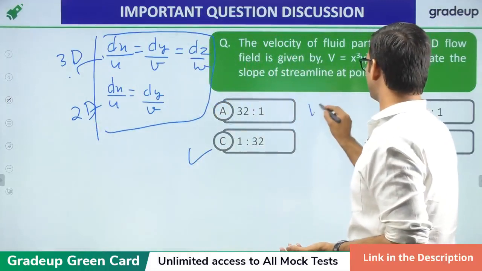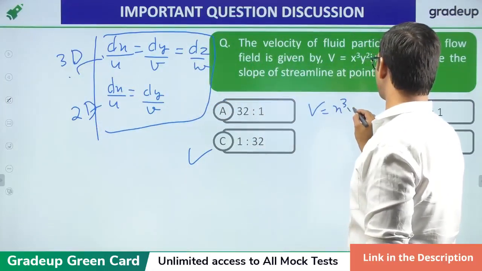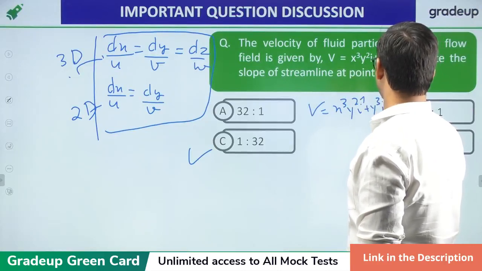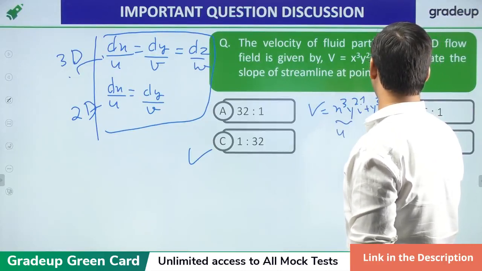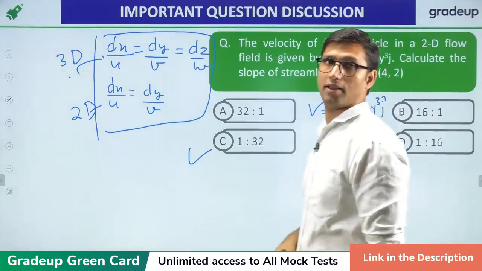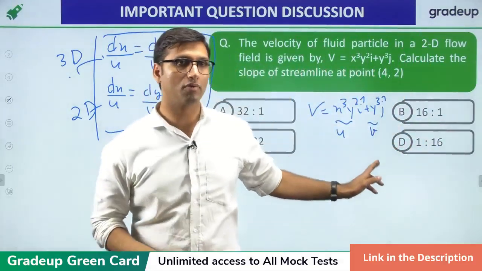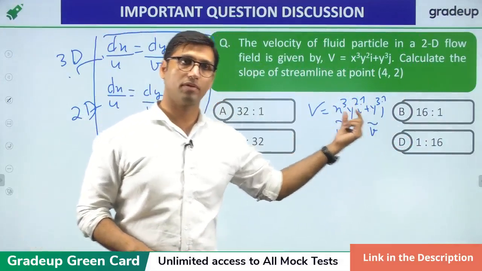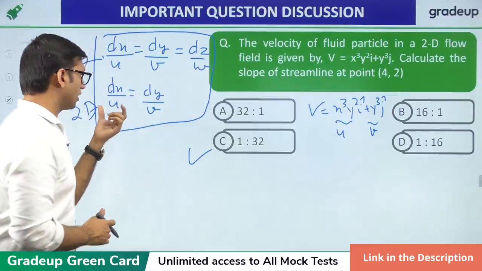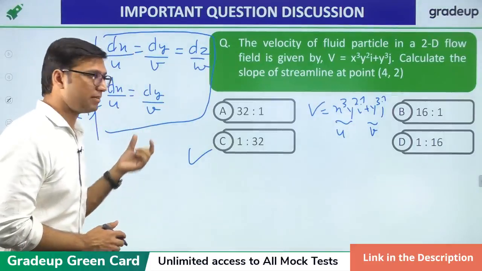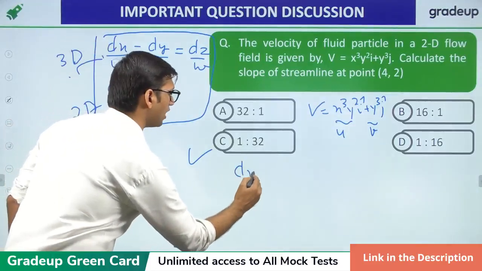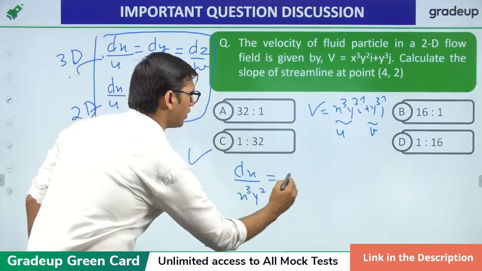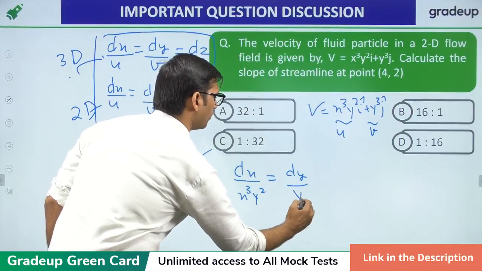Now, in this question, v is equal to x cube y square i plus y cube j. This part is your u part, and this is your v part, the v component of velocity. So, the u component of the velocity is equal to x cube y square and the v component of velocity is y cube. So, you will get dx over x cube y square is equal to dy over y cube.